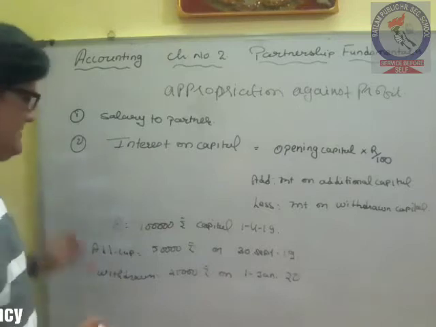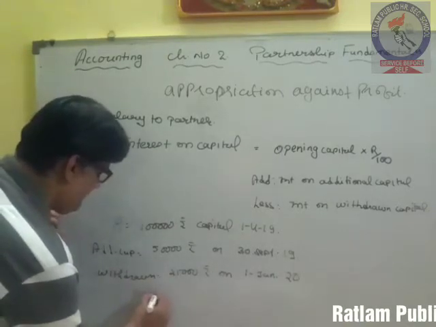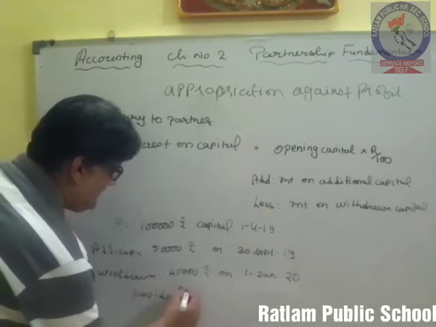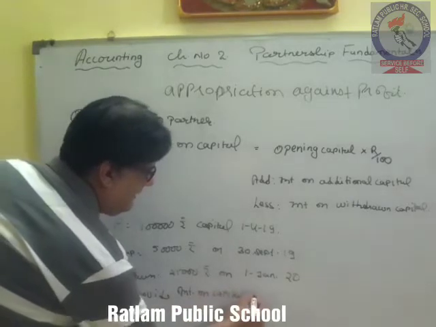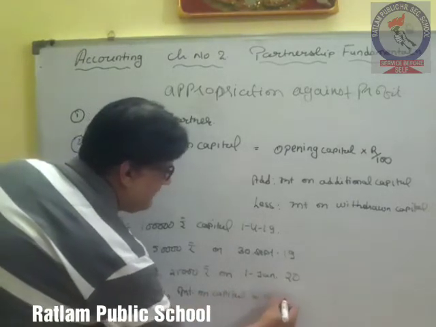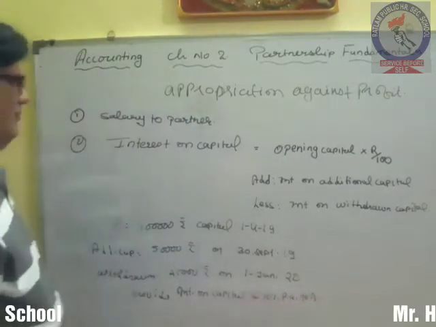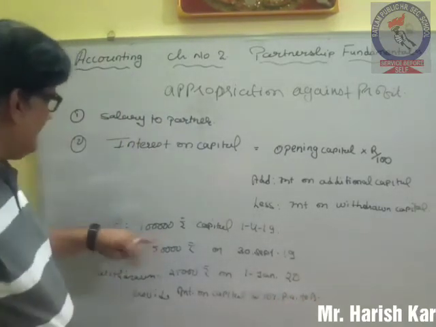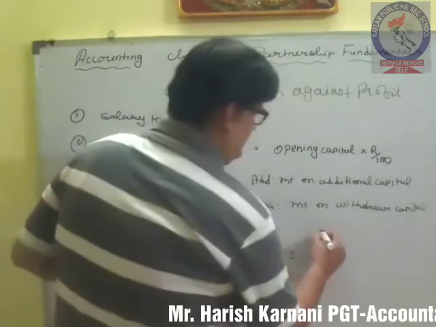Now at the end it is said that you have to provide interest on capital at the rate of 10% per annum to A. So what will happen in the first case?